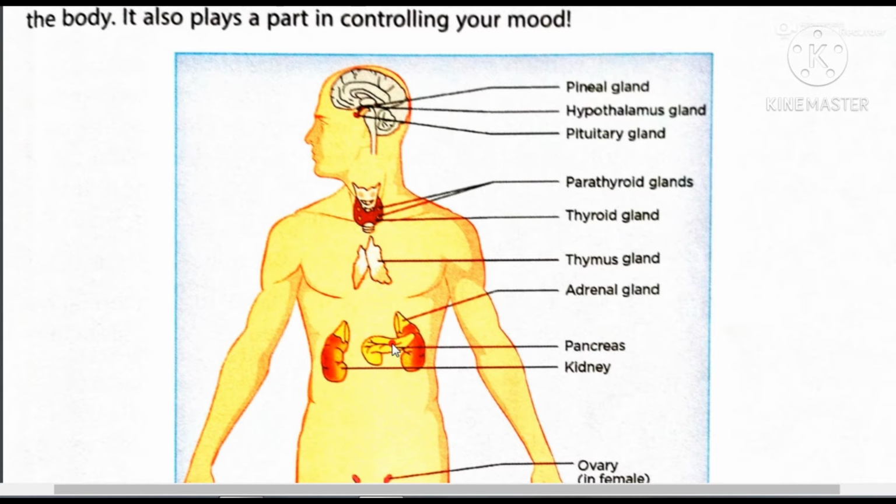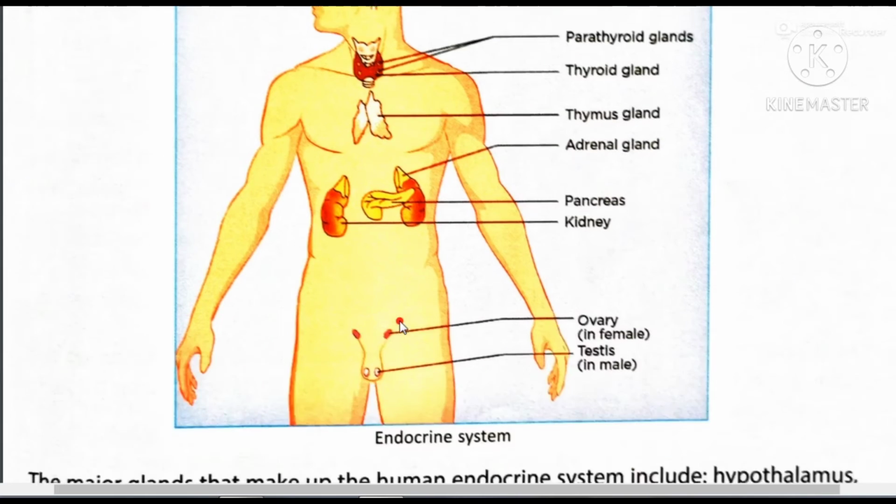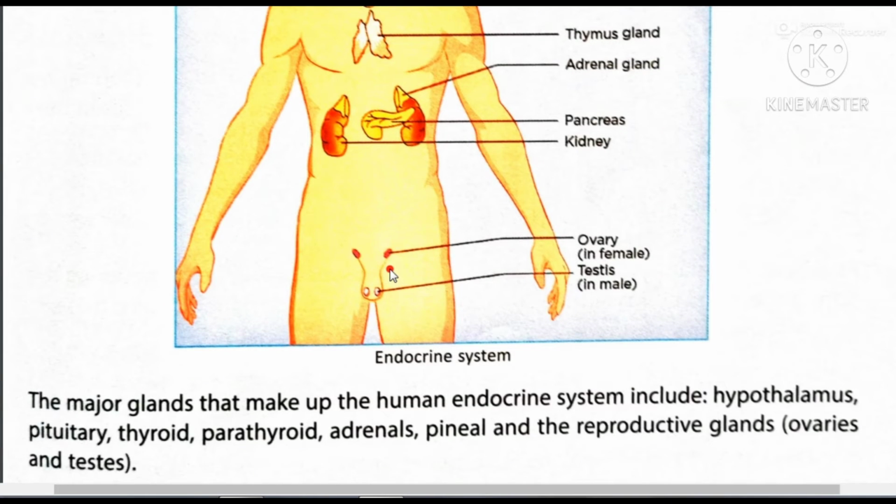Pancreas, it is in the stomach region. If a male is there then testis, but if a female is there then ovary. Obviously, if male then no ovary, if female then no testis.